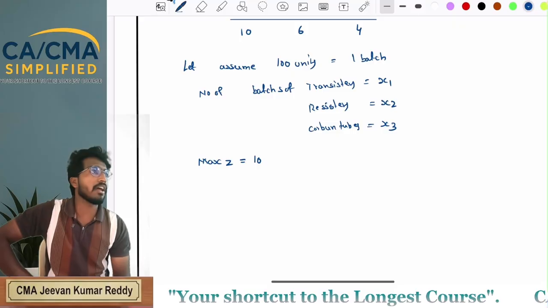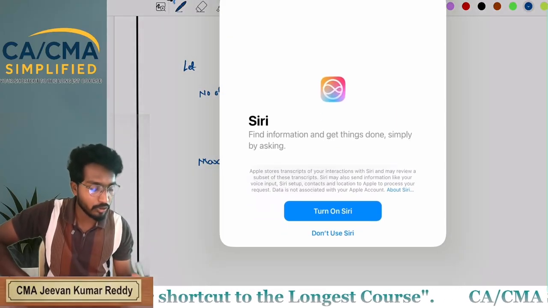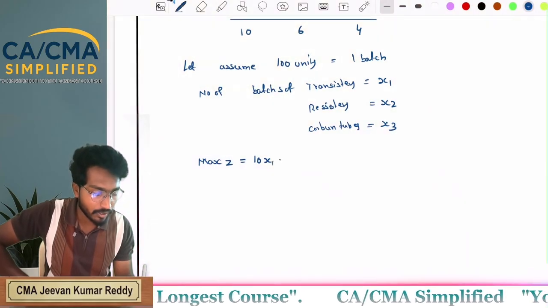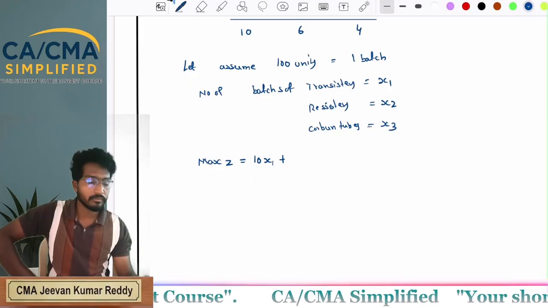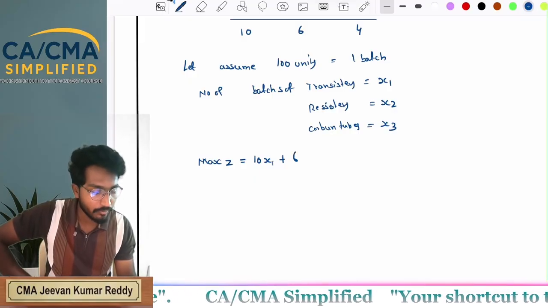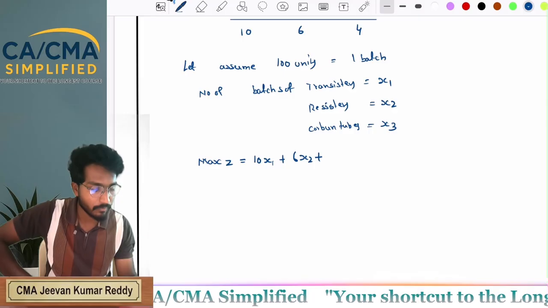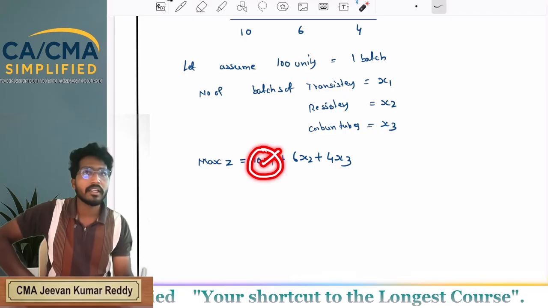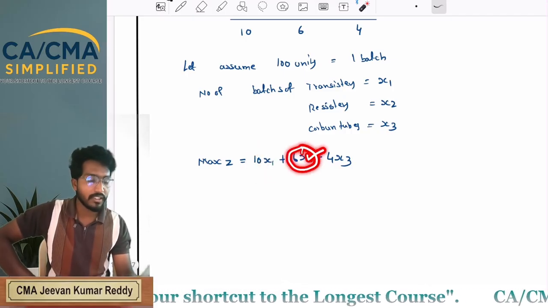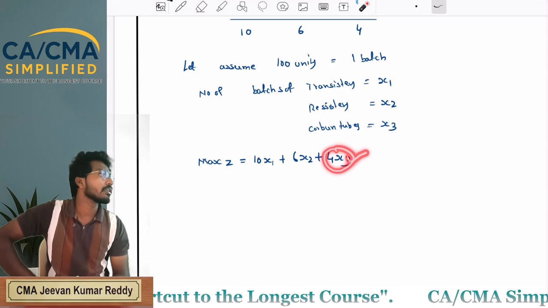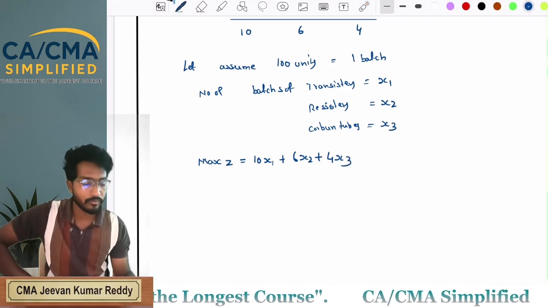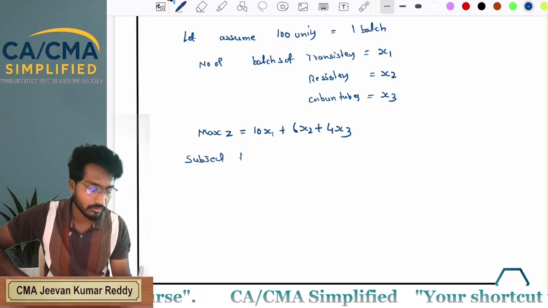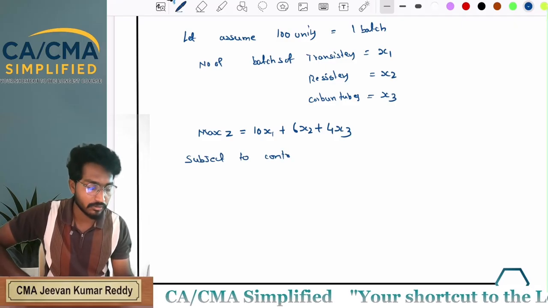You don't know the number of batches, we took it as x1, plus 6x2 plus 4x3. This is the profit of transistors, this is the profit of resistors, and this is the profit of carbon tubes. Subject to constraints.